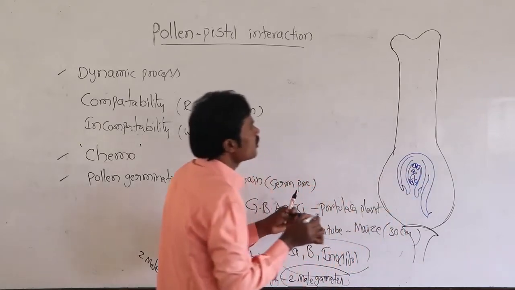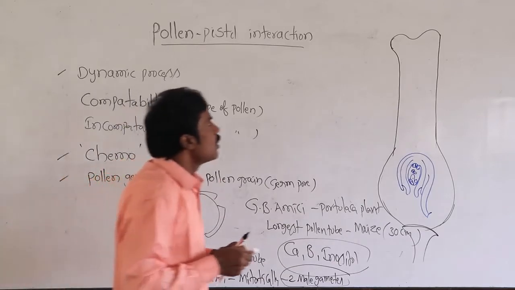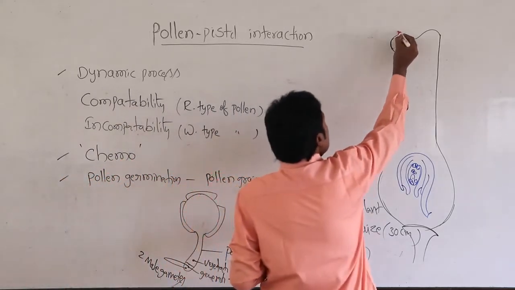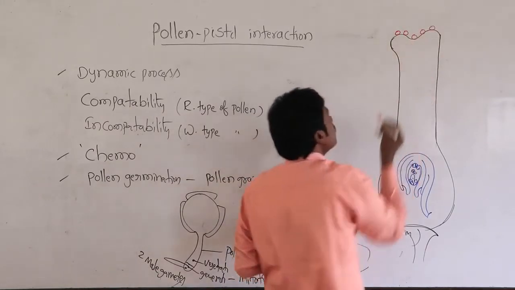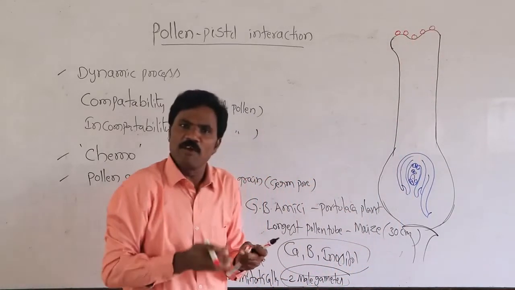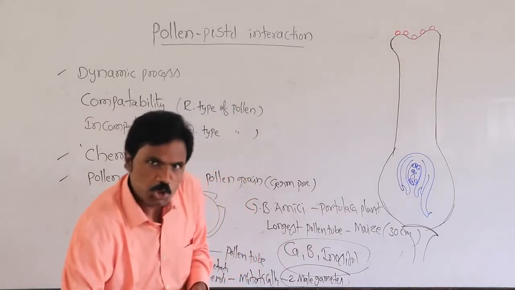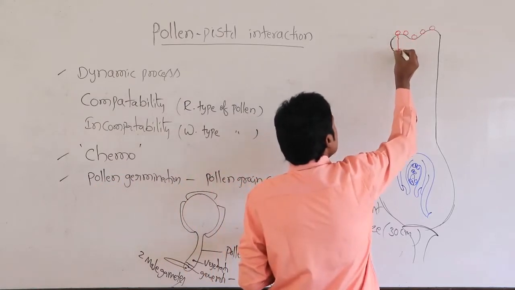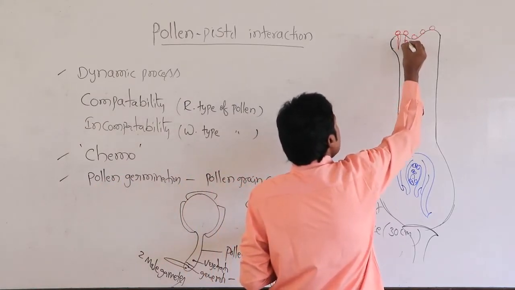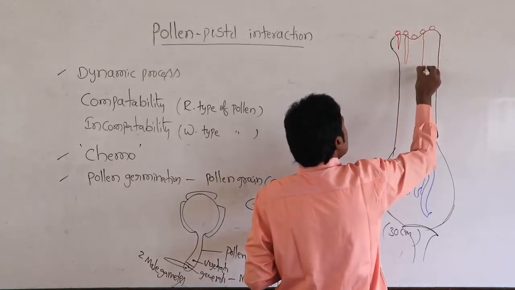Here the pollen grains are landing on the stigma. Each and every pollen grain is ready to produce a pollen tube.